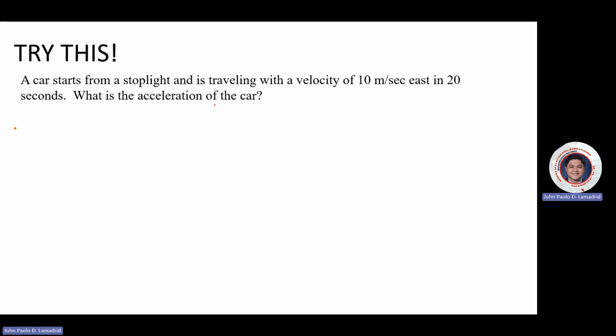A car starts from a stoplight and is traveling with a velocity of 10 meters per second east in 20 seconds. What is the acceleration of the car?